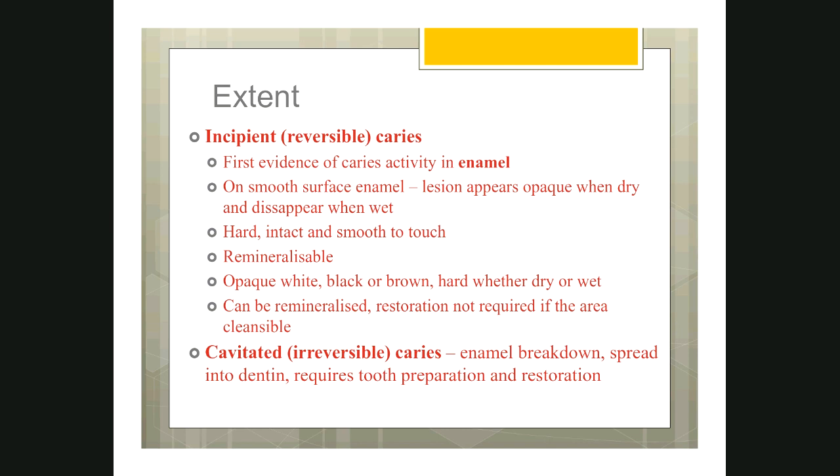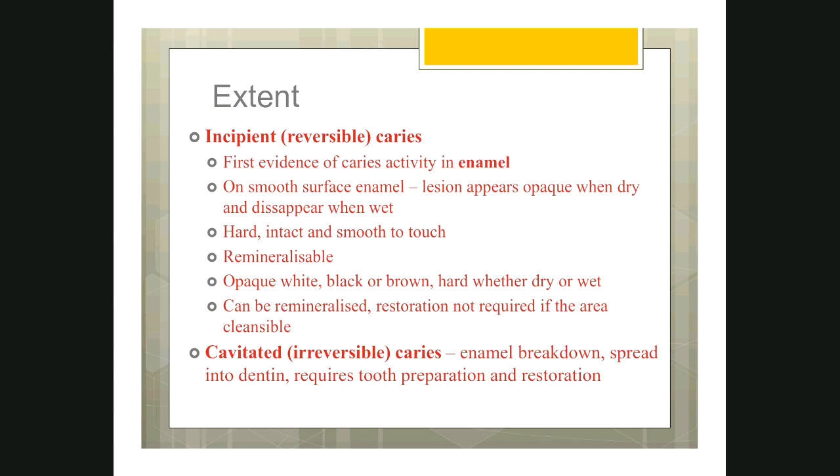Okay, occasionally if the patient has peculiar dietary habits like taking frequent colas, beverages, or having the habit of chewing shamma or gut chewing, or if the patient is having food colorants, coloring agents in the food. Because of that, sometimes these white lesions will appear as black or brown in color. That is also acceptable. Still, it is called incipient caries. Okay. All other points we have discussed already.